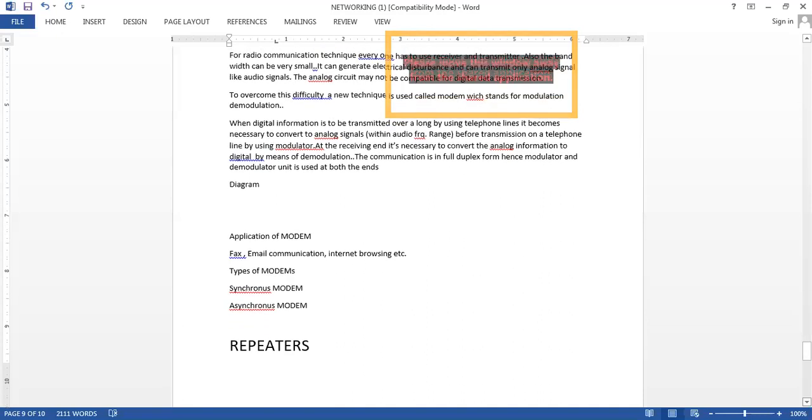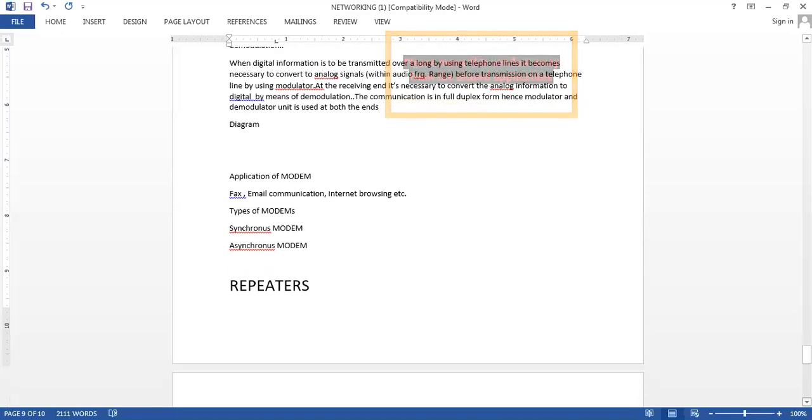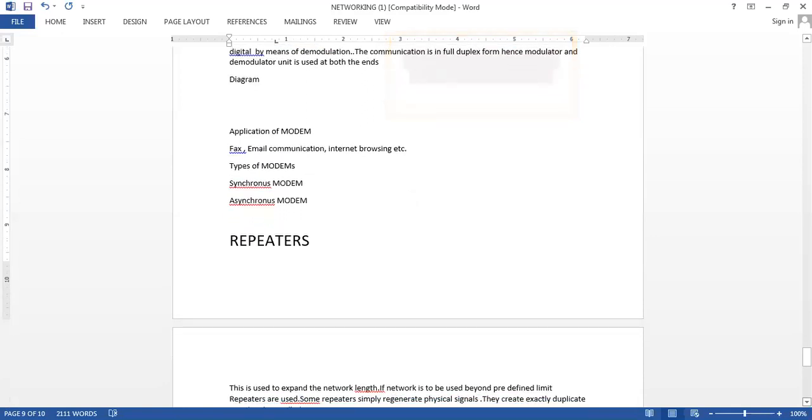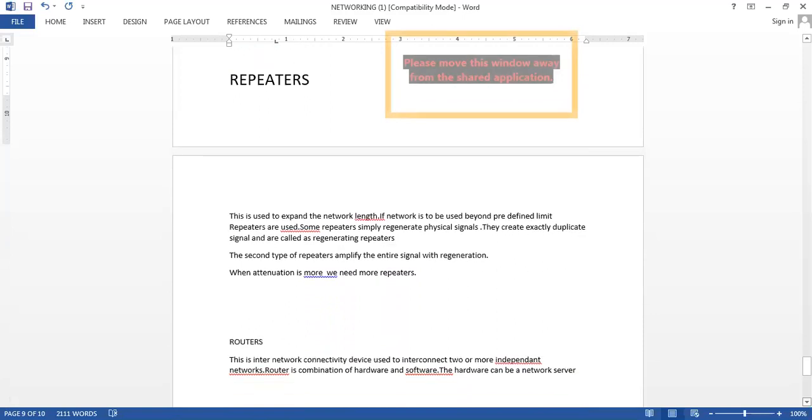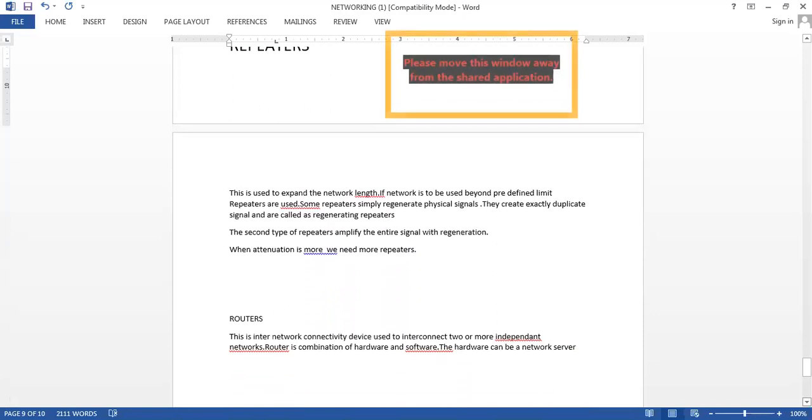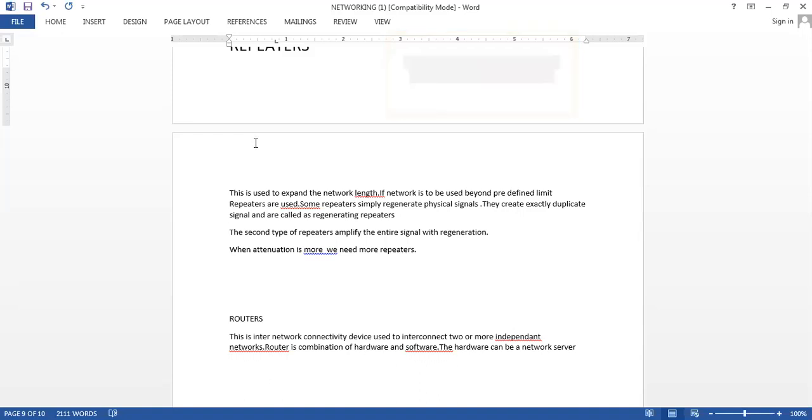Then your repeater will repeat the signal, regenerate the signal as it is. Some of the repeaters will amplify the signals and then send them onward. Basically, wherever the attenuation is more, repeaters are used. This is your repeater. You will see mobile towers, right? The transmitter end is at one place, the receiving end is at another place, and in between you have so many mobile towers which act as repeaters.